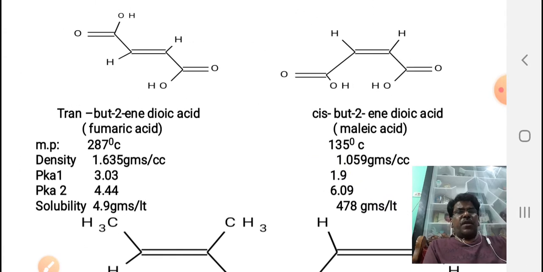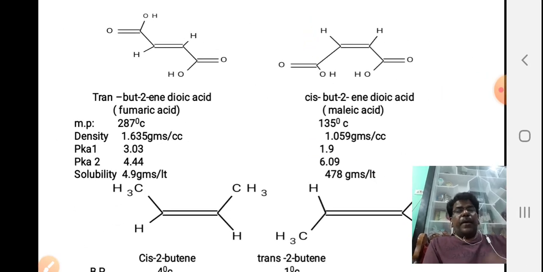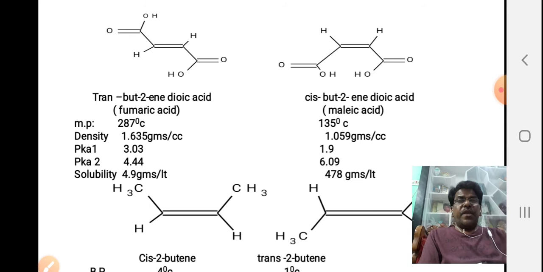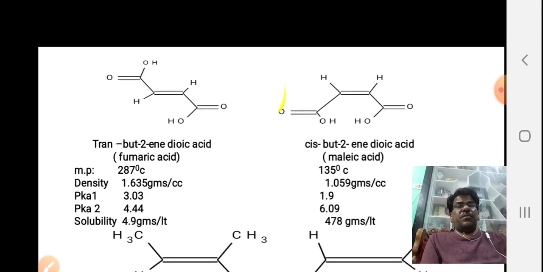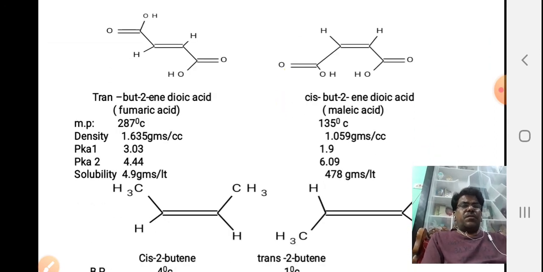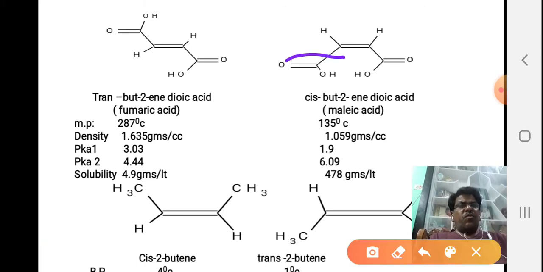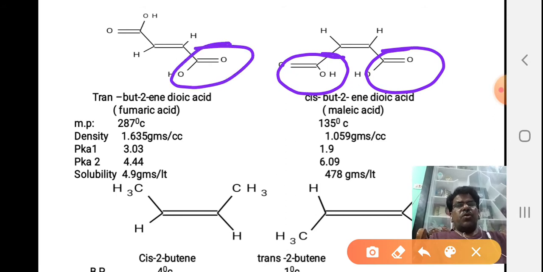See here in the second example, it is called butenedioic acid, with cis and trans compounds. Why is it called cis? Already we discussed previously. The COOH carboxyl groups are on the same side here, and here the carboxyl groups are on opposite sides.